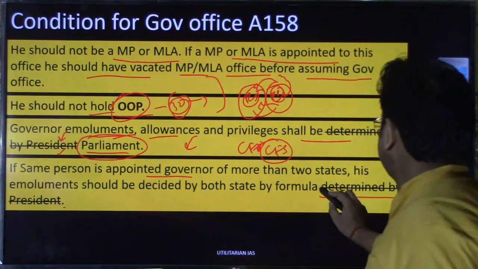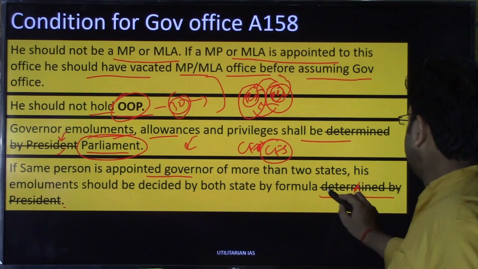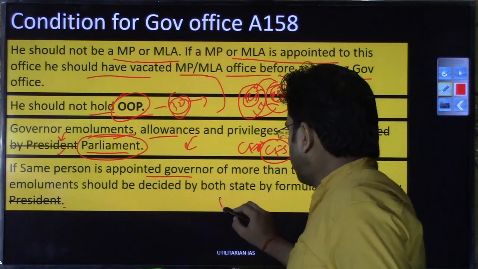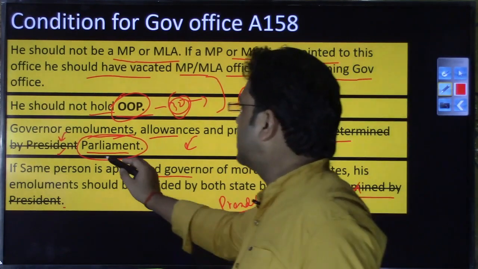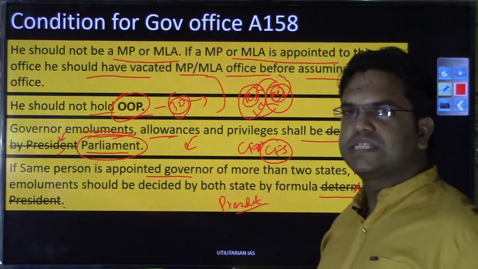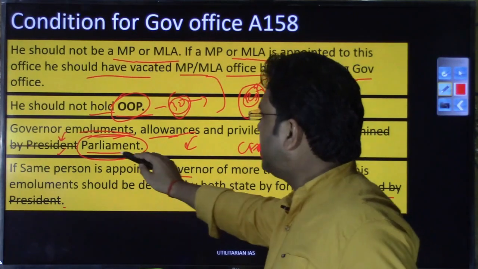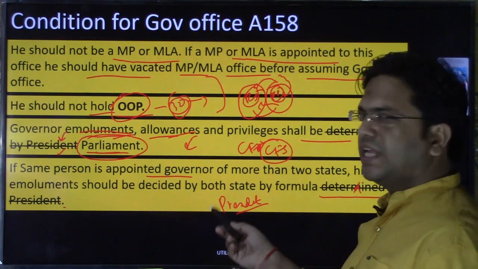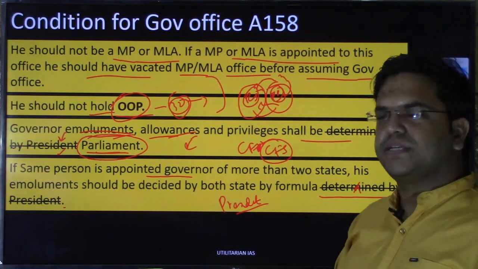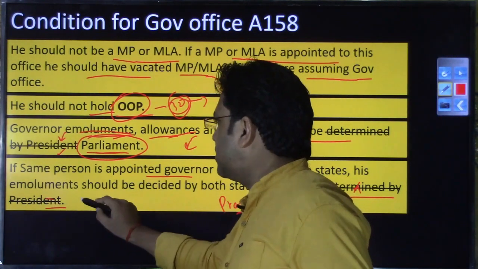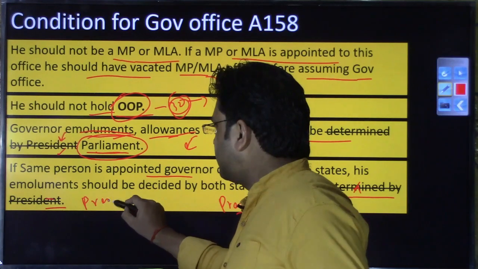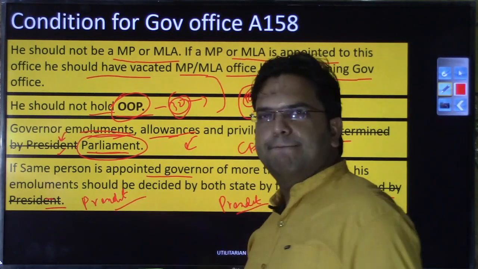Here this strike through should not have been there. So that formula will be determined by the president. Again, a separation here. Salary and allowances are decided by the parliament, but in case of sharing, how the sharing will happen will be determined by the president. You can forget this strike through, that is a mistake. So that will be decided by the president.